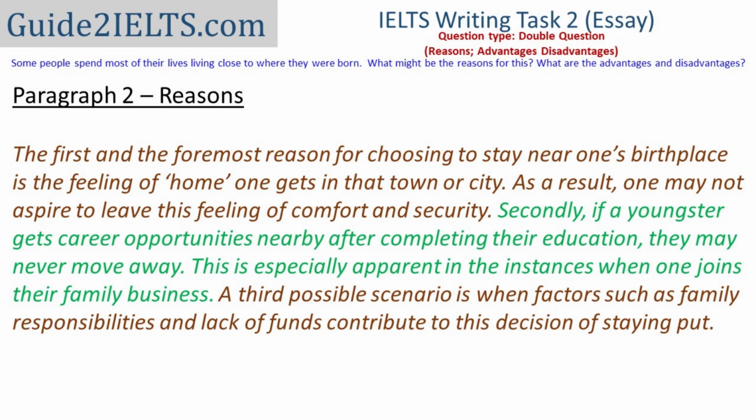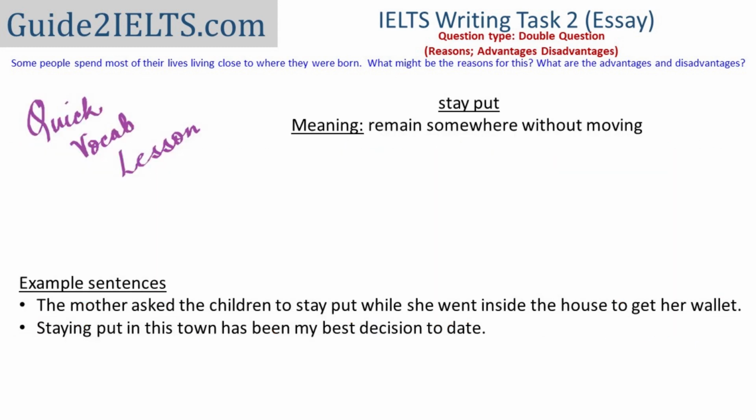So this is a slightly complex sentence. Instead of saying people choose to stay at the same place because of family responsibilities and lack of funds, I have written this sentence. Instead of reason, I have used the word factor. Instead of this may happen, I have written it is a possible scenario. And I have introduced a phrase here, to stay put, which means to stay at the same place without moving. Could be for a short duration or for a long duration.